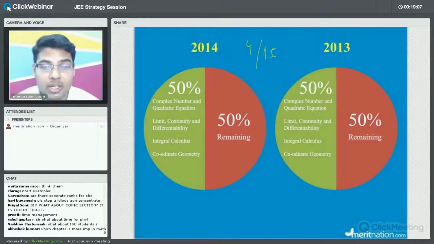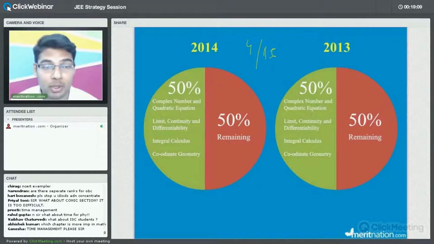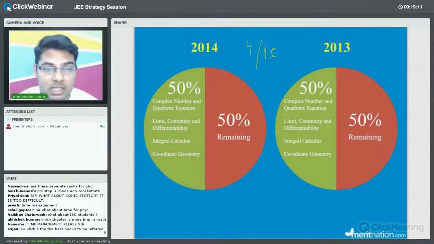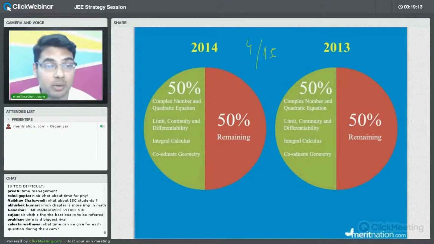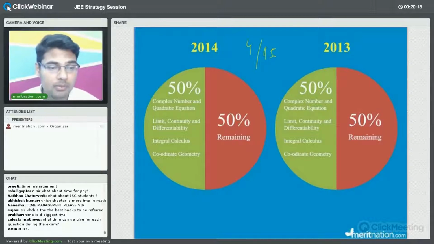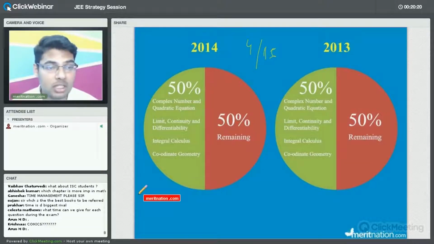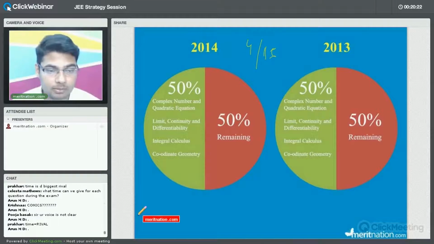We do not have to be afraid of the question paper, because you have to be very, very calm in the examination. That is the point when you will get an edge over other students, because the question paper is the same for all the students, right? So now let us try to analyze it for chemistry.